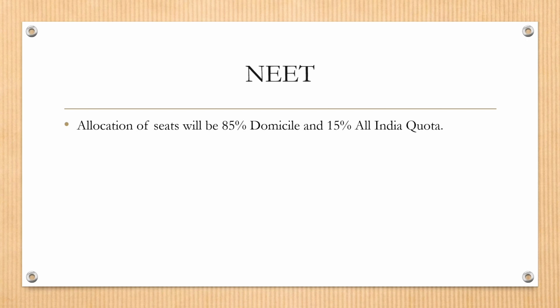Allocation of seats will be 85% domicile and 15% All India quota. That means, in a particular college, 85% of the seats will be reserved to students from that particular state. Students from all over India can secure admission in the rest 15%.